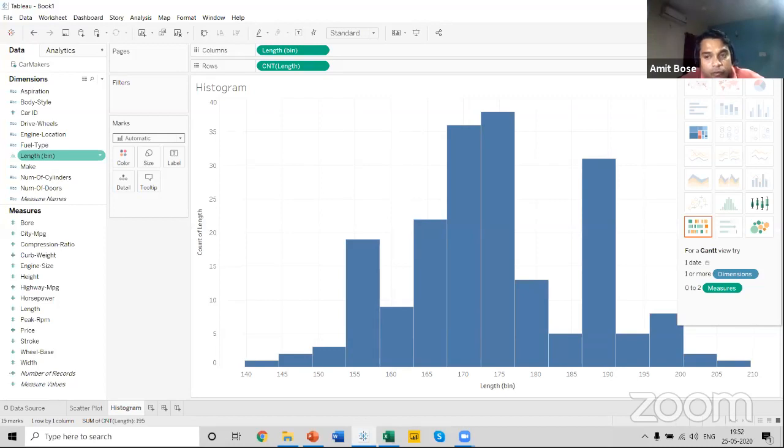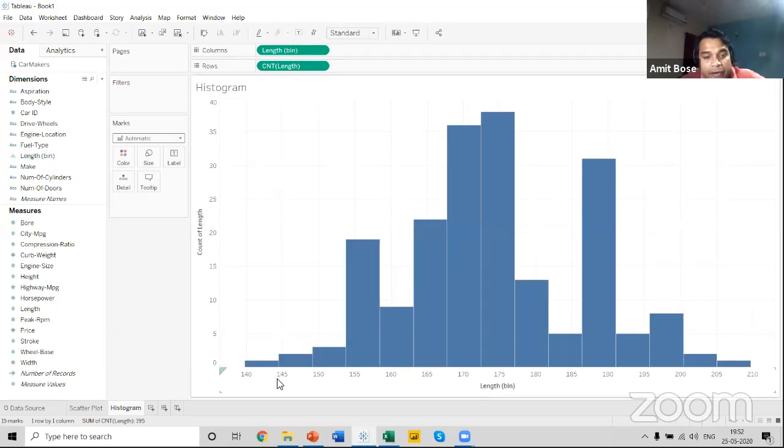So what does Tableau do? Tableau is intelligent enough to create a bin for the distribution in order to find the length distribution in your data. This particular bin contains the range. In the range between 140 to 145, the number of cars available is 1. Between 170 and 180, the number of cars can have a different segment of cars. So the highest number of cars is at length 172, which is 38 over here.